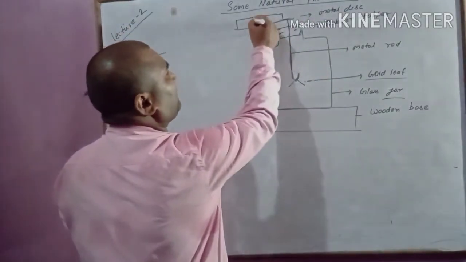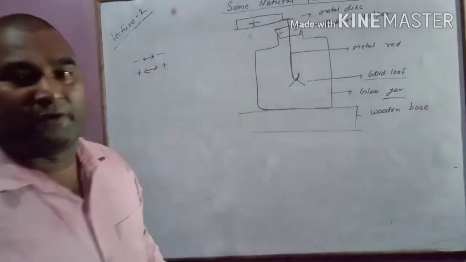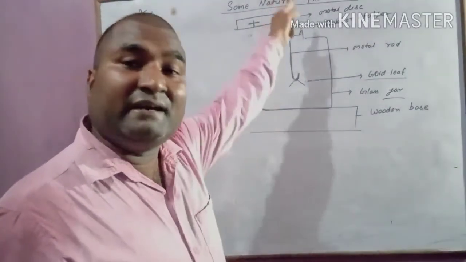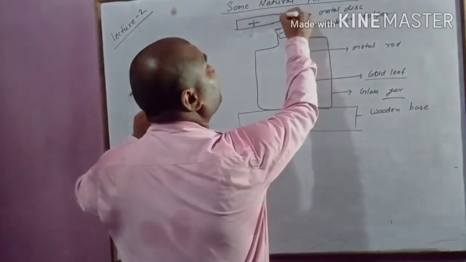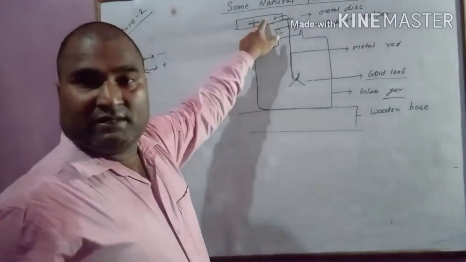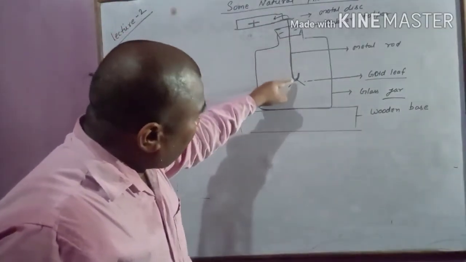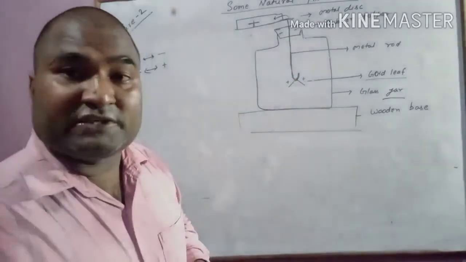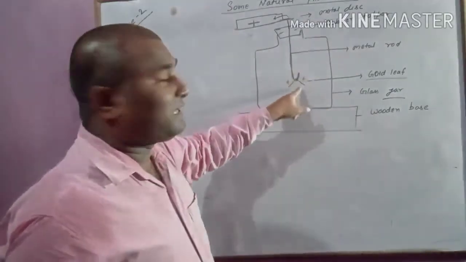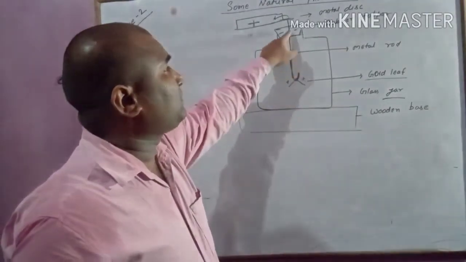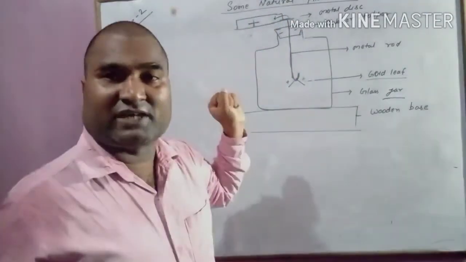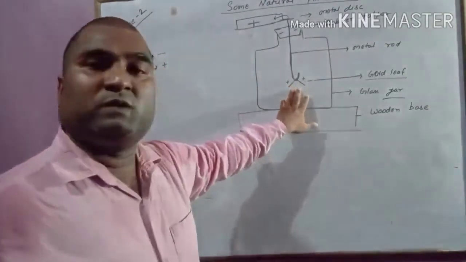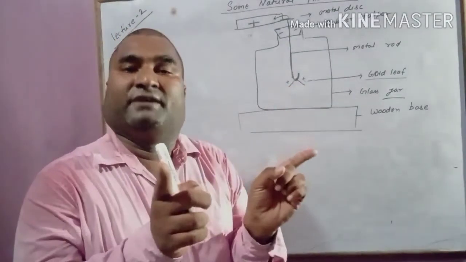Consider I have kept here a positively charged body, meaning it lacks electrons. When it comes in contact with this metal disc, electrons from the metal disc will transfer into it, and ultimately this rod will become positively charged. This gold leaf will also become positively charged. Why? Because of transfer of electrons from this gold leaf, this rod, this metal disc into the positively charged body. So it will become positively charged due to lack of electrons. So these two leaves will diverge.